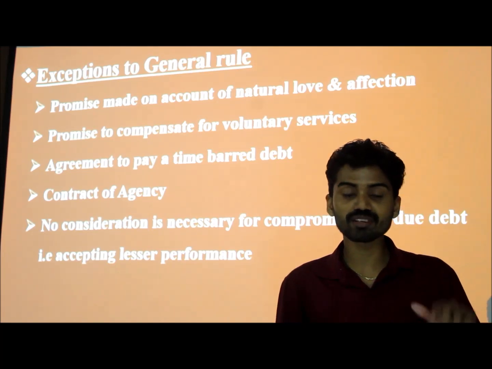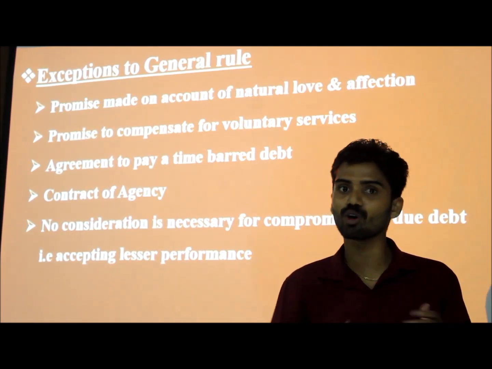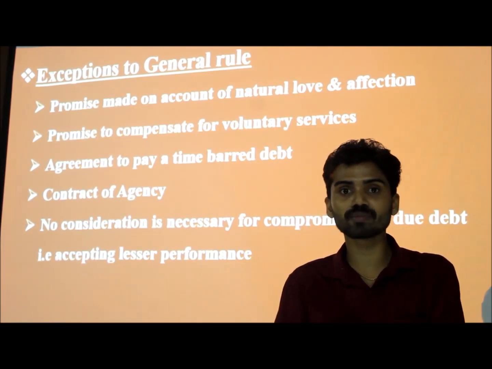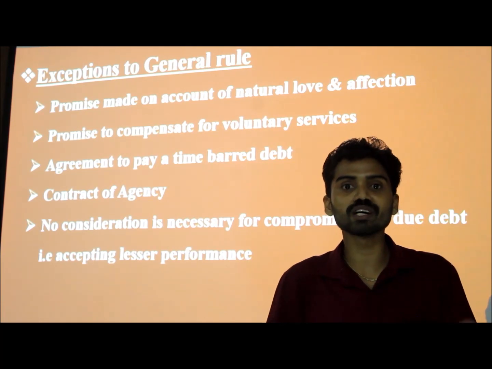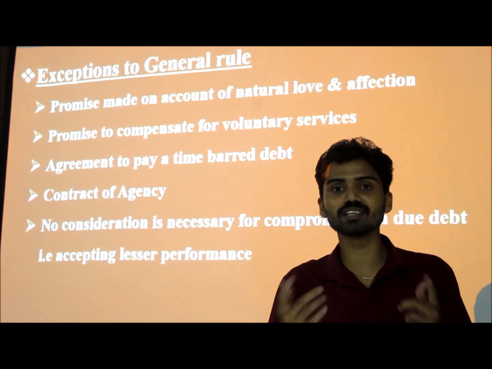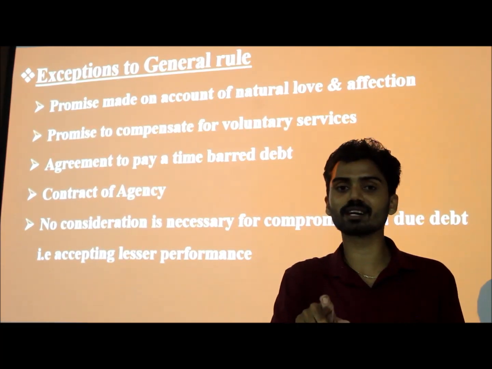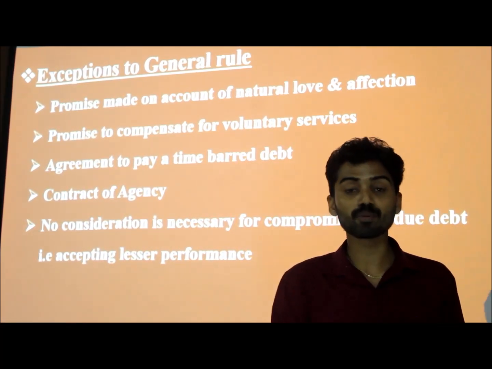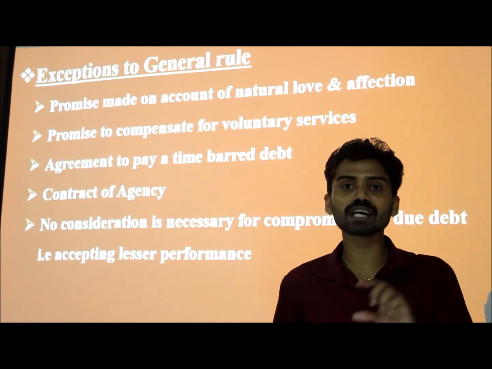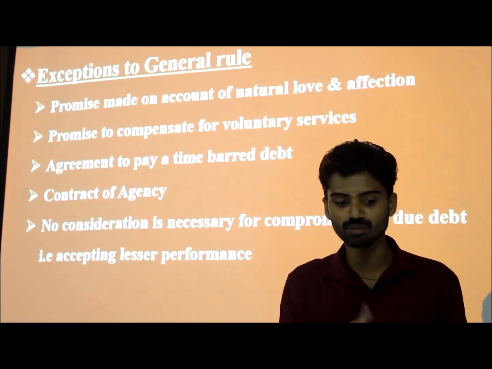But in the case of natural love and affection, for example, the father and son relationship or father and daughter relationship, if the father is offering something to the son without any consideration, it will be treated as valid. That is the general rule, but in that general rule, there is this exception: a promise made on account of natural love and affection cannot come under the general rule, no consideration, no contract. That is the first thing.